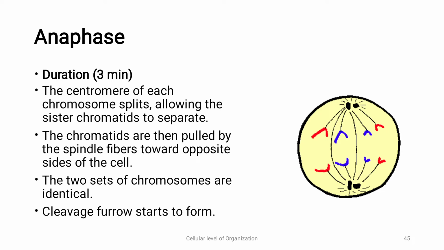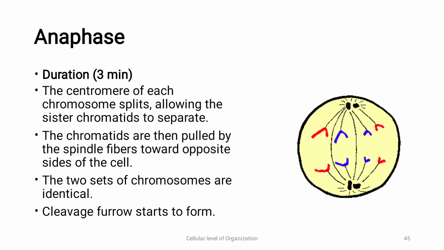Once the sister chromatids are separated, they are called chromosomes. The microtubules shorten, effectively pulling the chromosomes to opposite sides. So the microtubule spindle that is formed will pull them towards the opposite poles. The chromatids are pulled by spindle fibers towards the opposite sides of the cell. Now the two sets of chromosomes are identical.